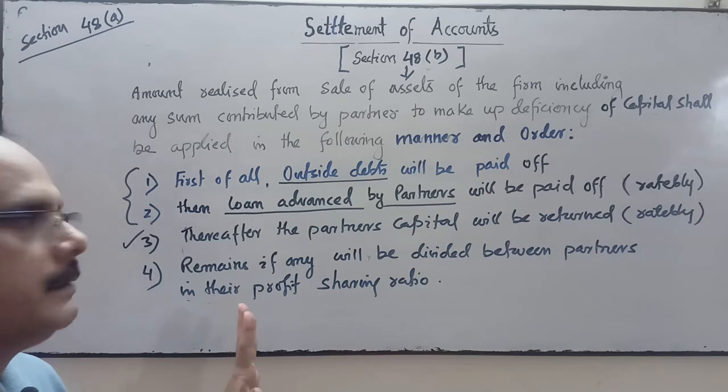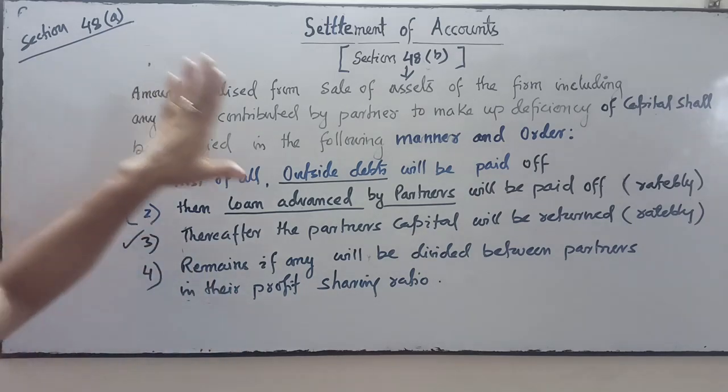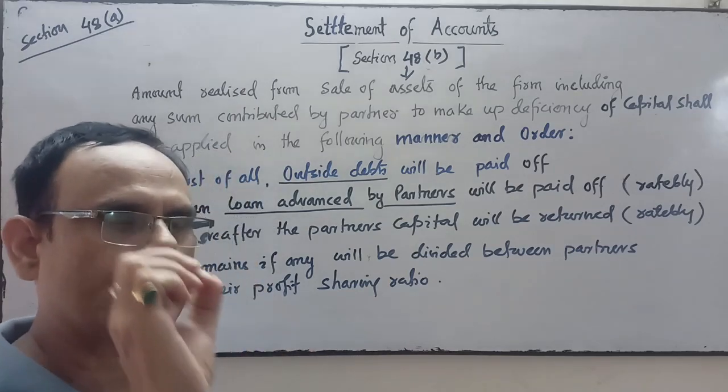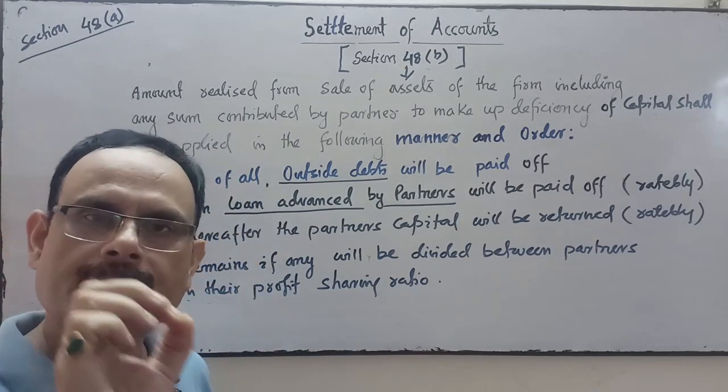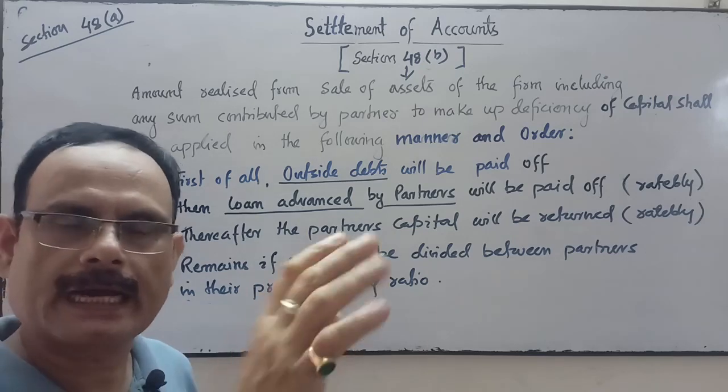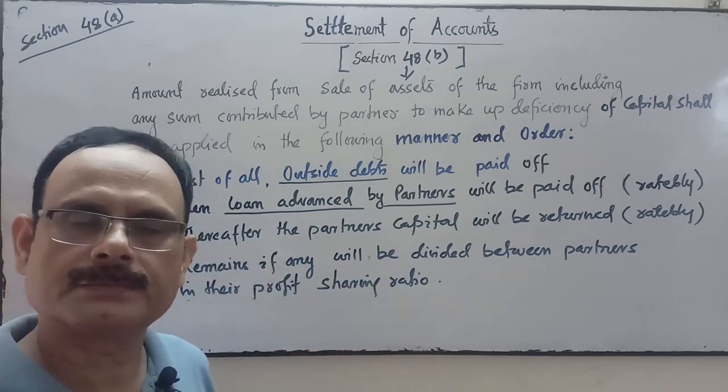Is it clear? So 48B says that the amount realized by the sale of assets after the dissolution of the partnership firm, we will sell the assets of the firm.